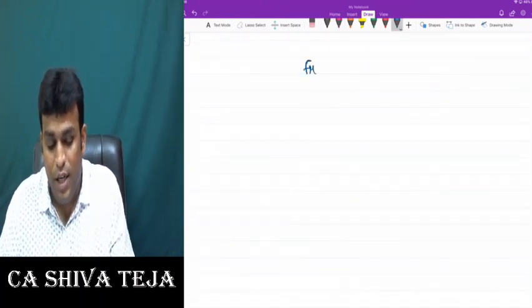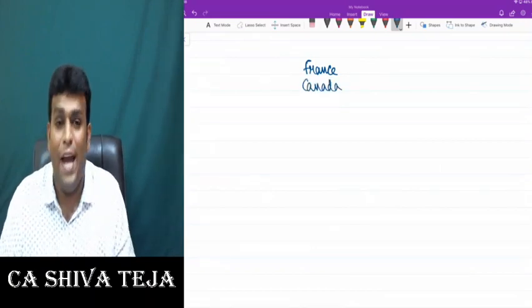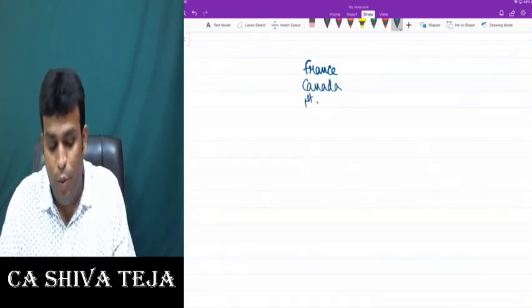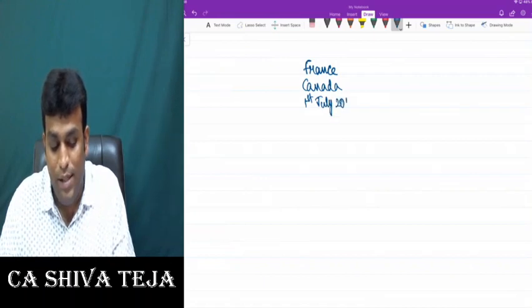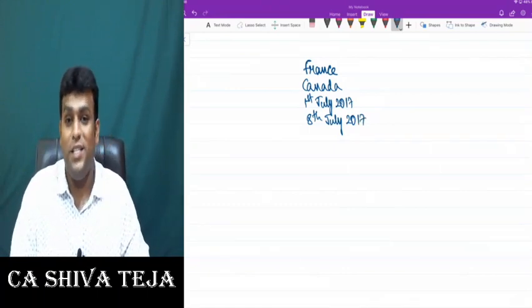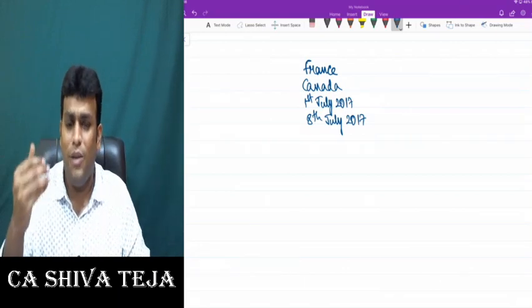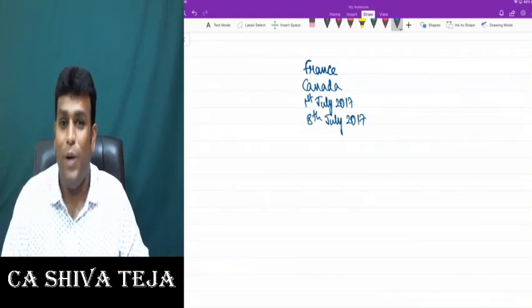Which country is the first country to introduce GST? France. Come on. Which country model did India adopt? Canada. On which day did we bring GST into India? 1st of July 2017. And what is the significance of 8th of July, sir? 8th of July is important because Jammu and Kashmir adopted GST basically from 8th of July, because as on 1st of July, GST was applicable to whole of India except Jammu and Kashmir.